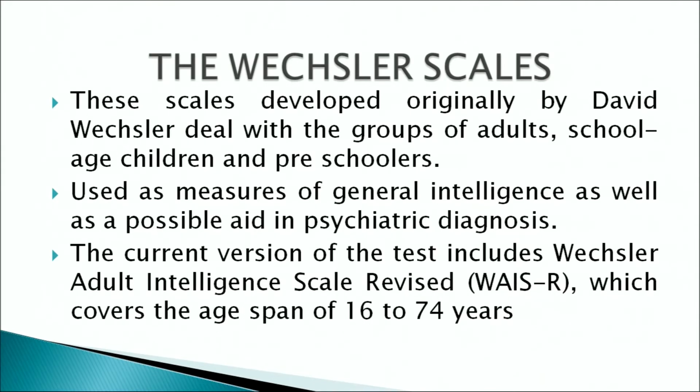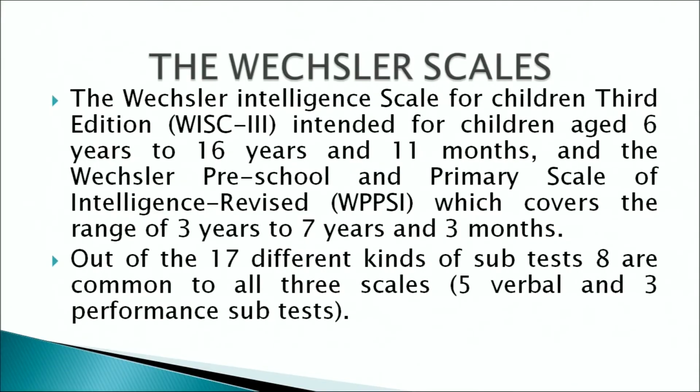The current version of the test includes the Wechsler Adult Intelligence Scale revised, which is WAIS-R, which covers the age span of 16 to 74 years, which means that individuals falling in the age range of 16 to 74 years can be tested by using this test. The Wechsler Intelligence Scale for Children, 3rd edition, which is WISC-3, is intended for children aged 6 years to 16 years and 11 months. And the Wechsler Preschool and Primary Scale of Intelligence revised, which is WPPSI, covers the age range of 3 years to 7 years and 3 months.